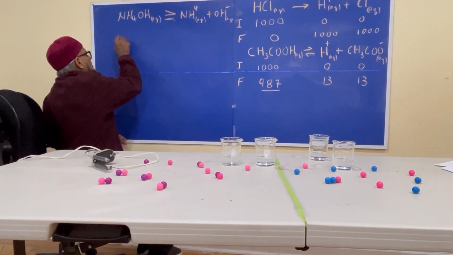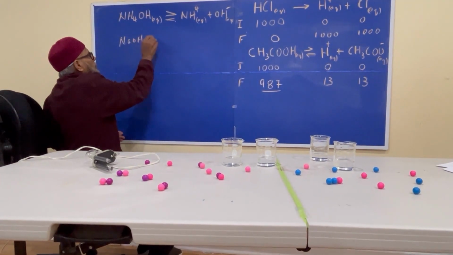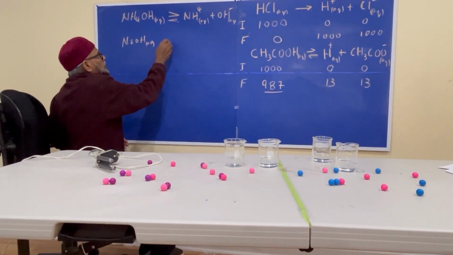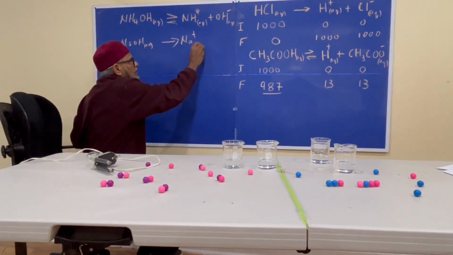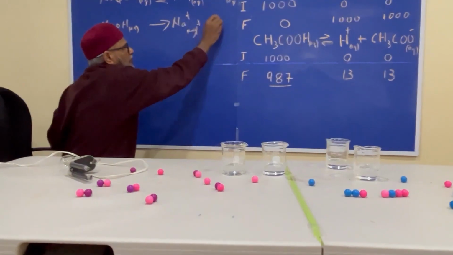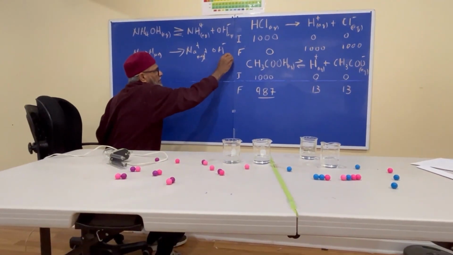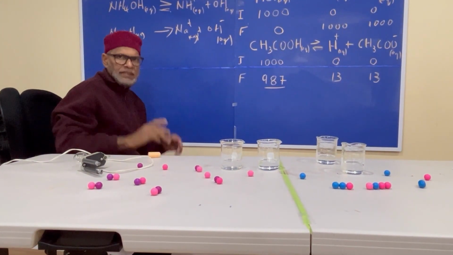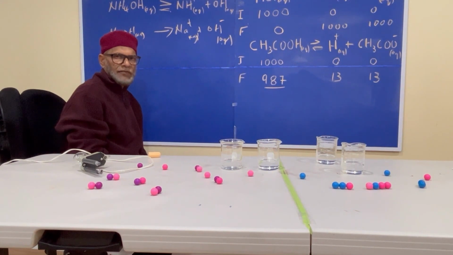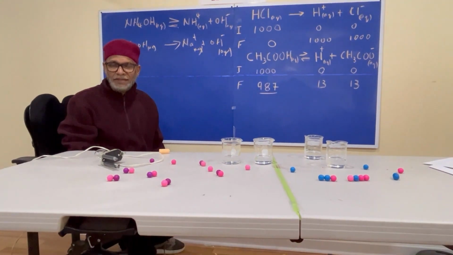If you want to talk about sodium hydroxide now, you put aq, and you put a single arrow here to indicate that there is 100% ionization. Okay? All right. Well, I hope that was able to let you understand the difference between strong acids and weak acids and strong bases and weak bases.